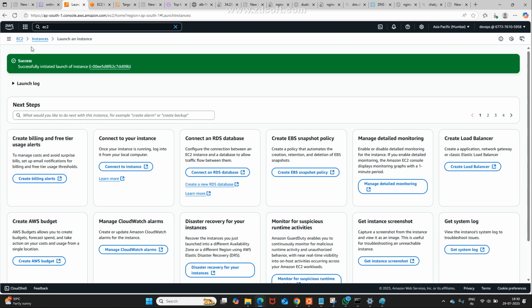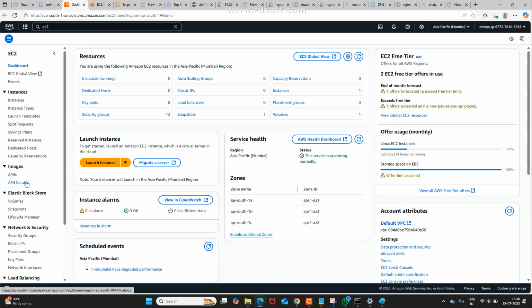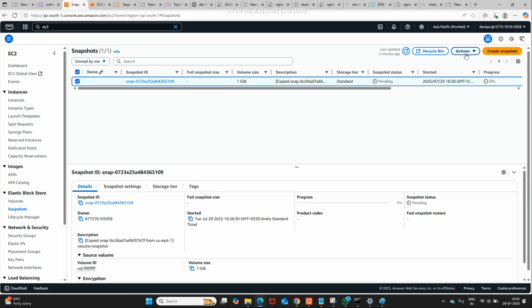Now we are going to EC2. Within this AP South, we are going to click on snapshot. Now, what is our theory? From volume to snapshot I created. From snapshot to volume, now I may create. See what I am selecting here, that snapshot. Now, quickly go to actions. Where is the create volume option? Are you able to see?